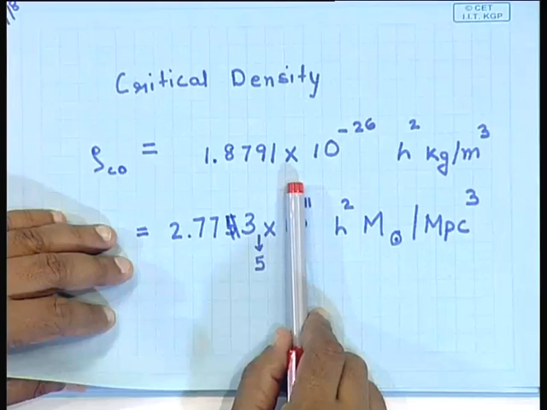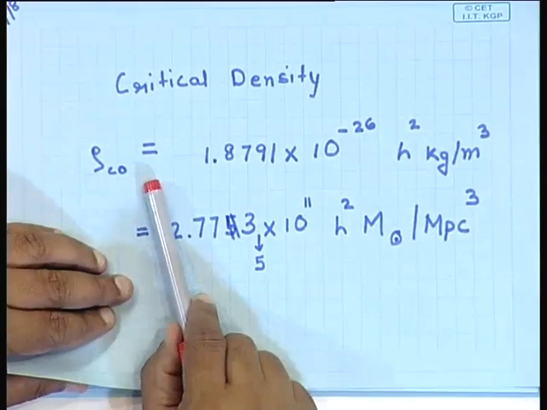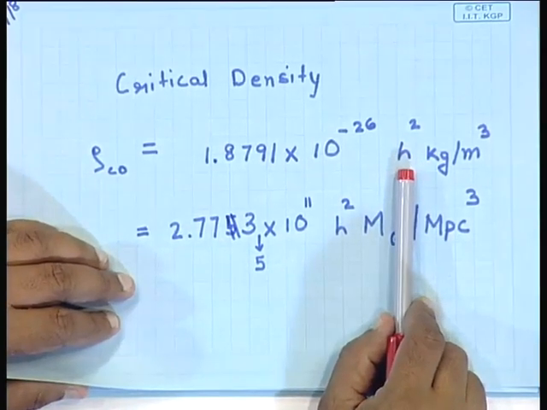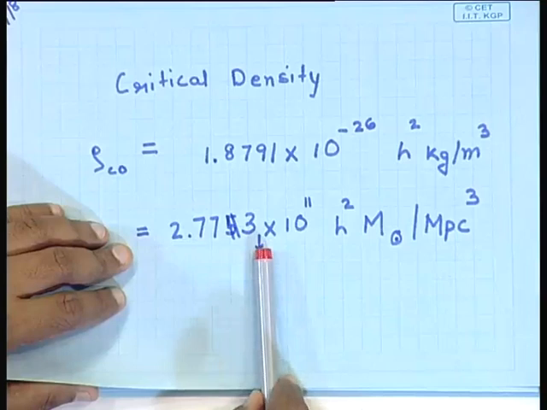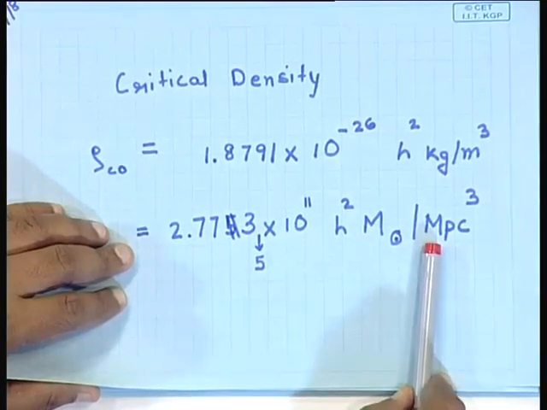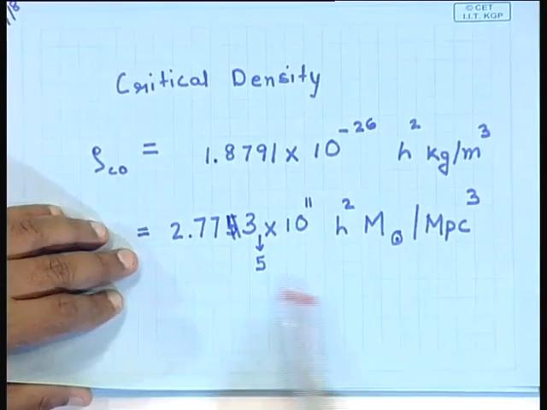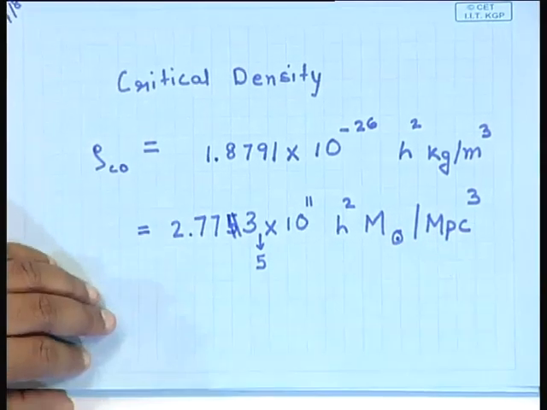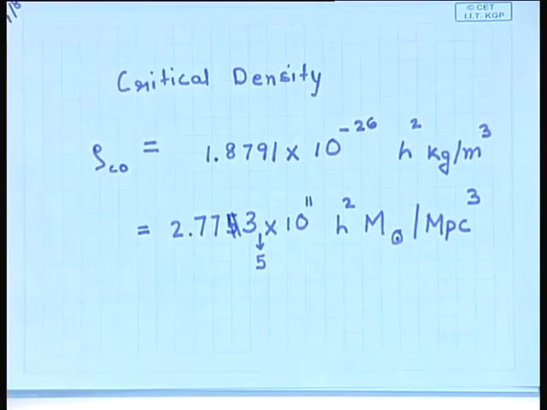If the density is less than this value, we live in a model where E is positive. If the density is exactly equal to this value at present, we live in the critical universe. Or if you express it in terms of solar mass per megaparsec cube, you have this of the order of 10 to the power 11 solar mass per megaparsec cube. So, I request you to work out these numbers for yourself. It is a very simple exercise, but you should do it, it will give you some feel for it.